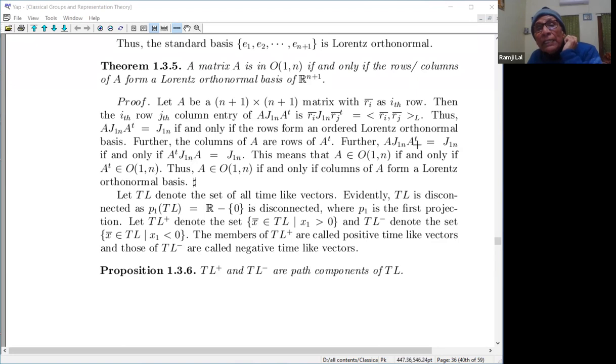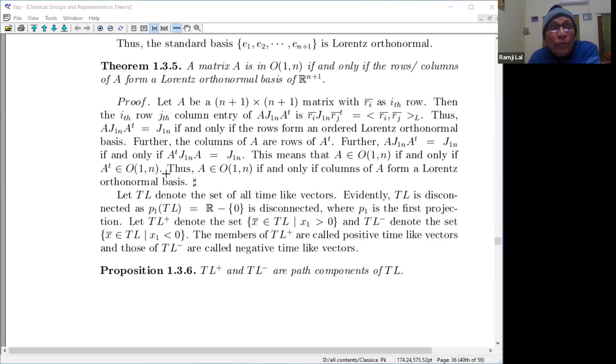This means that A J1n is equal to, and you multiply J1n here. J1n is minus 1, 1, 1, so J1n square is the identity. So if you multiply J1n here, and J1n is symmetric, so this is a transpose of this, which is your 1. So that will simply mean that A transpose J1n is really the inverse of this. So if we write this equation, we will see that this equation is also satisfied. So that means O1n is closed under taking the transpose. It is closed under taking the inverse and also closed under the transpose here.